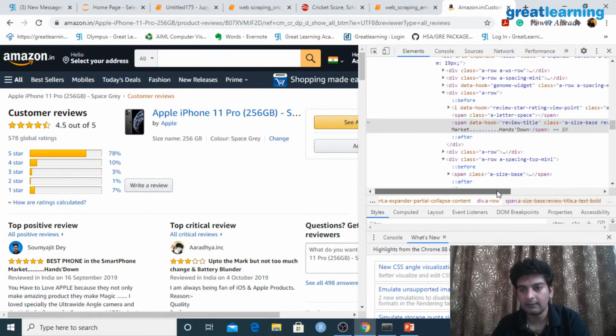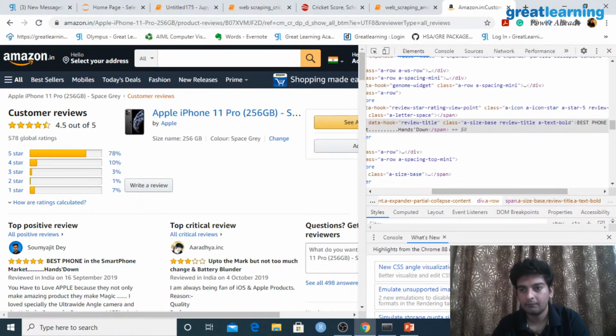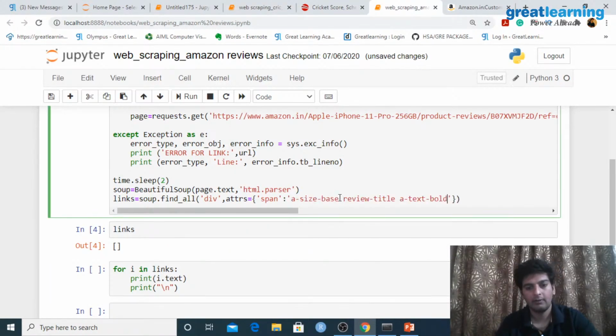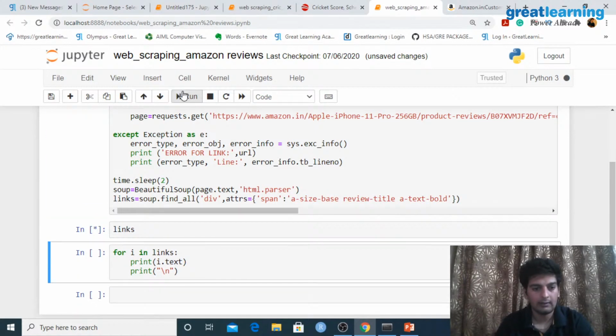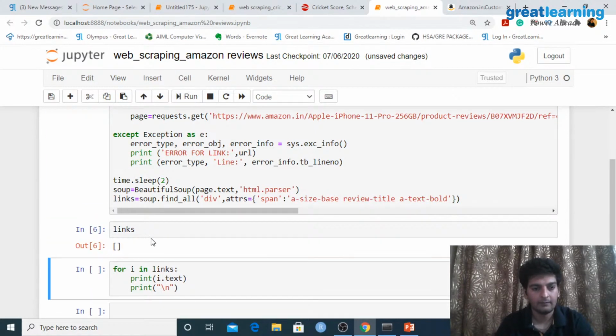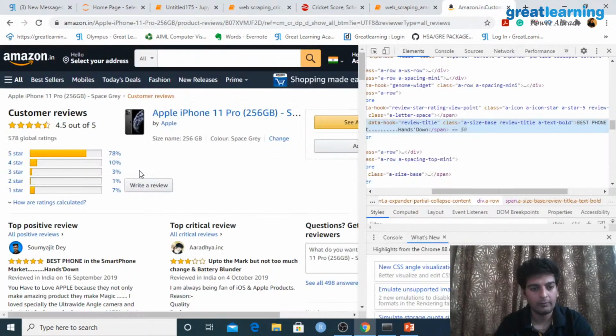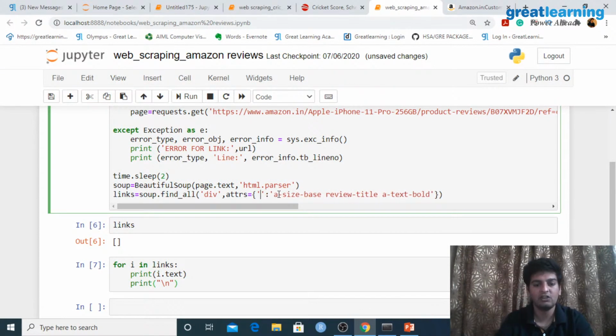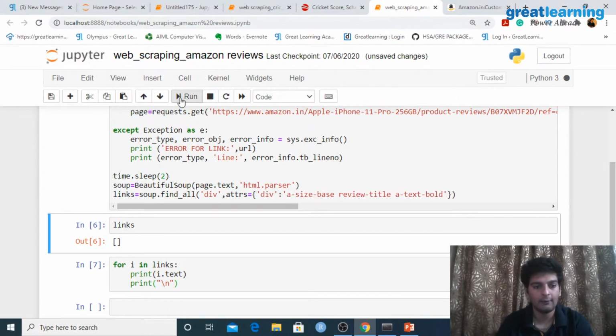a size base, so I want to properly copy this, and what I'll do is I'll paste it over here, and let me see if we get anything over here. Again, nothing. Again, I'll hit on run. So probably what we'll do is we'll just change this to div tag, because all of these would be present in the div tag. Let me change this to div, and now let me hit on run.